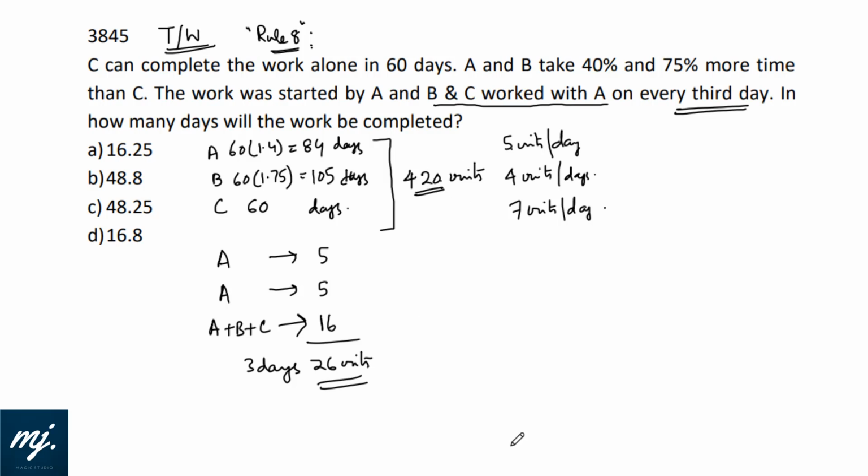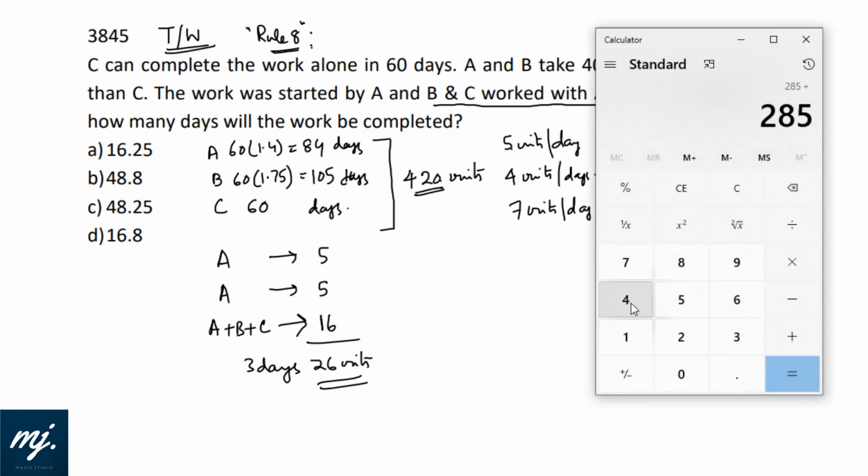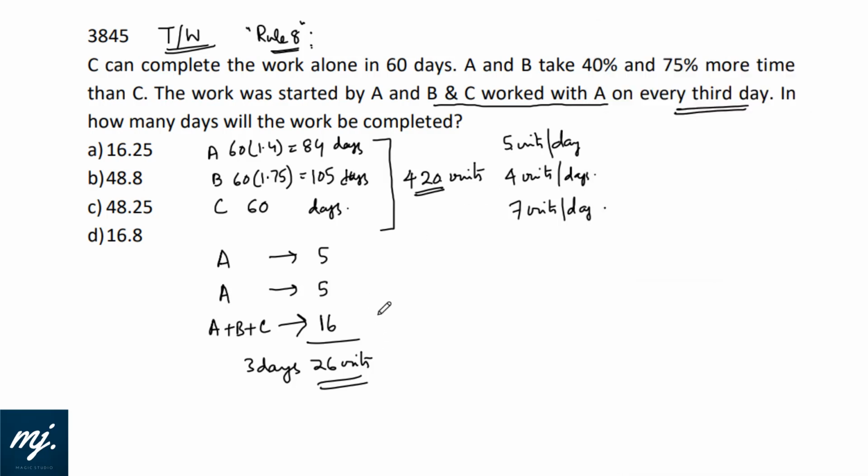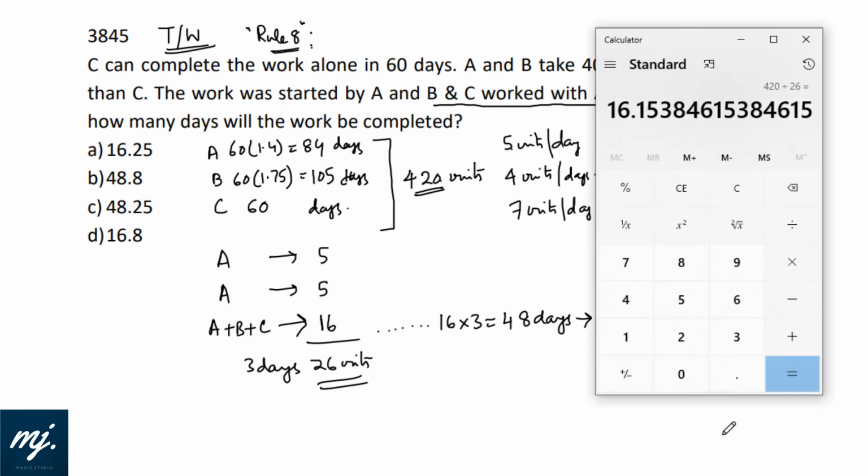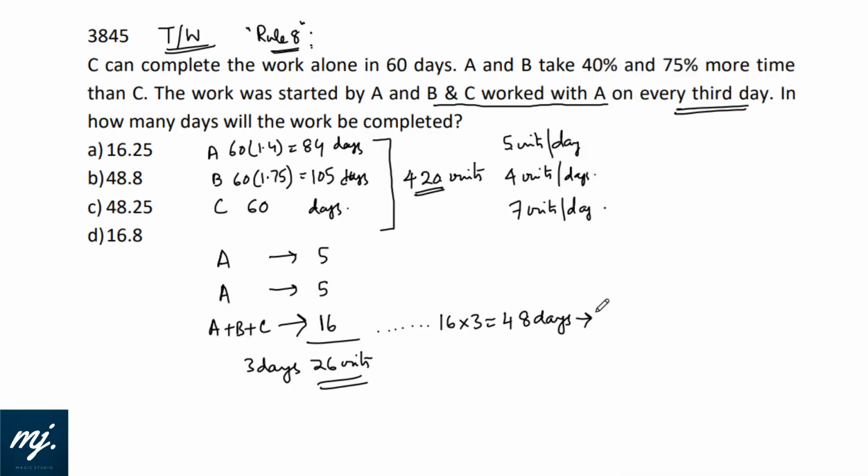And our task is to produce 420 units. Let's divide 420 by 26. 420 divided by 26 will give 16. That means we will have 16 slots of 3 days. That means by the end of 48 days, let us see how many units are produced. 26 into 16, that is 416.